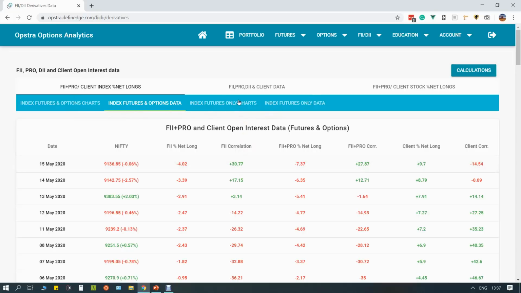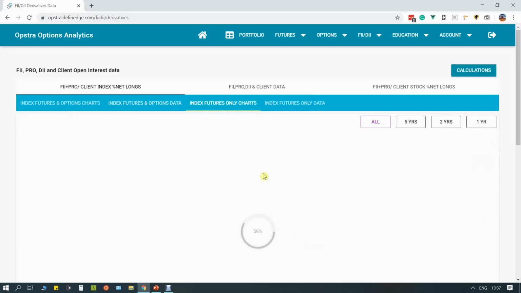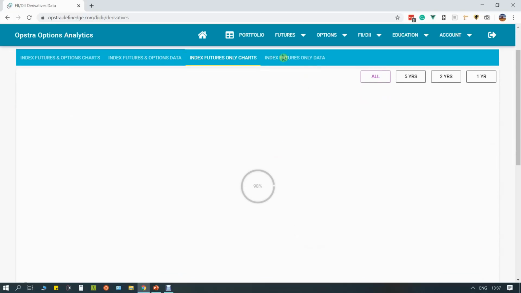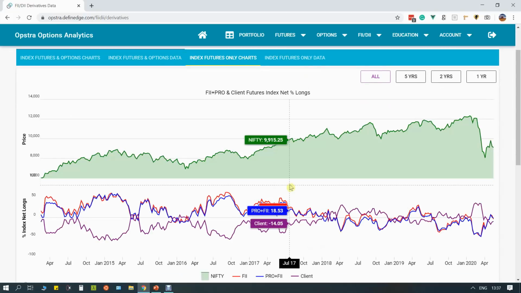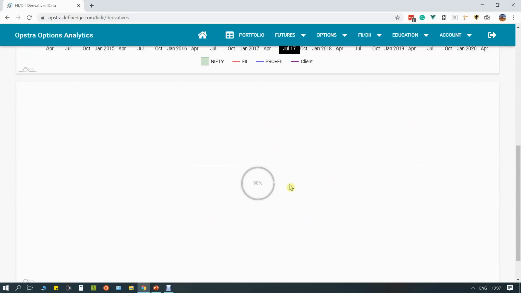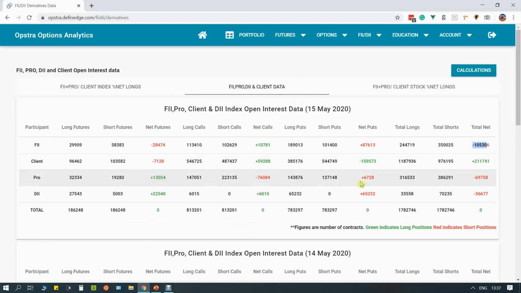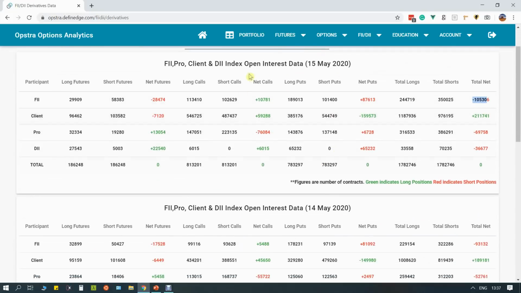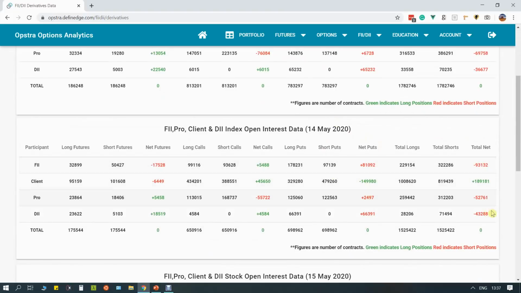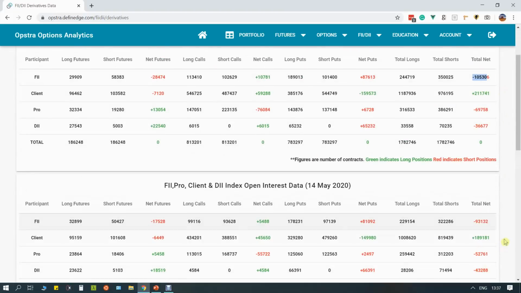And some people also use futures only to analyze this data. So for them also we have this futures only data, and all the calculations are pretty much similar. So you can also go through those data and analyze yourself what you can decipher from that. Okay. And then the data that I was showing you, the current day data and the previous day data, and you can see what are the changes from previous day data and see whether they are going long or short.